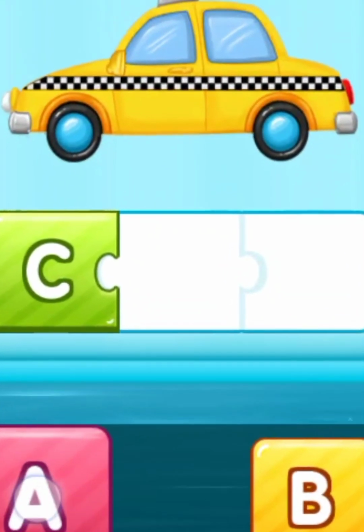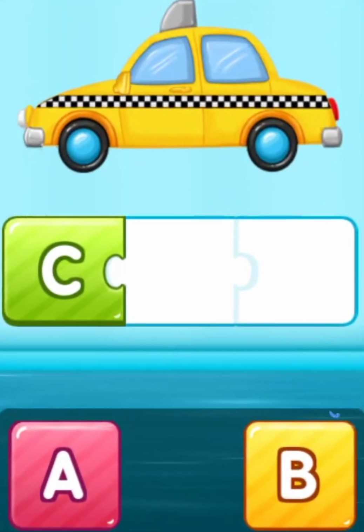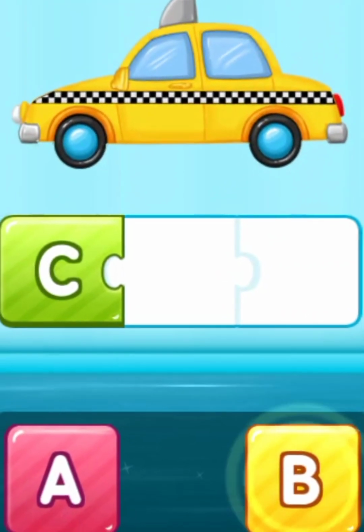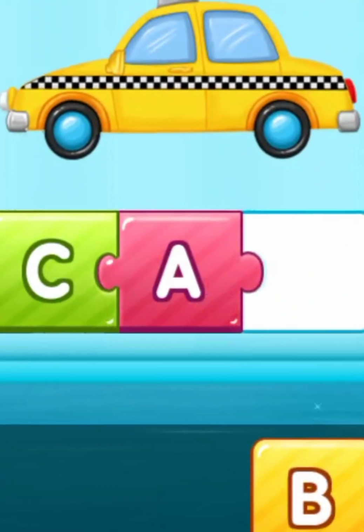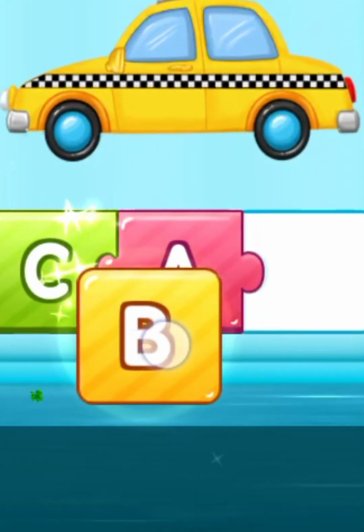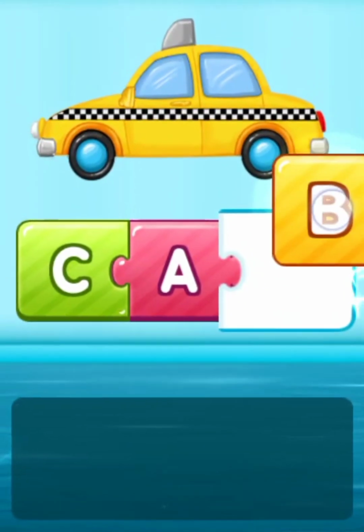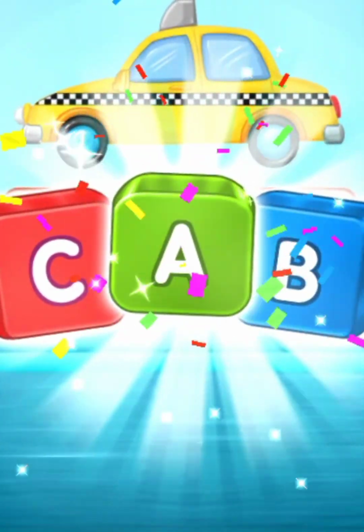Now next word is cab. Cab starts from K. First word is K. Second word is A. And third word will be B. Cab. You can listen to the sound. B sound is coming on last. Cab.